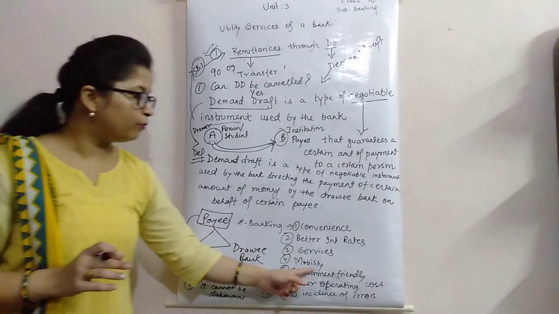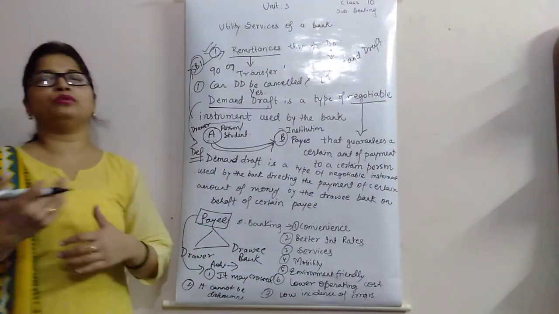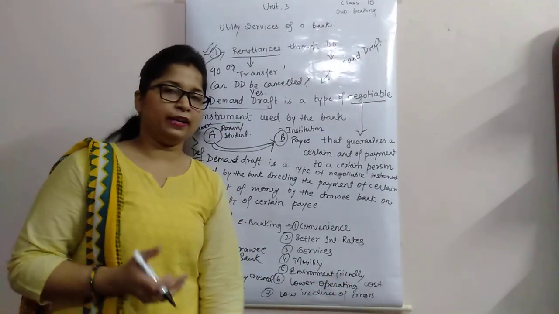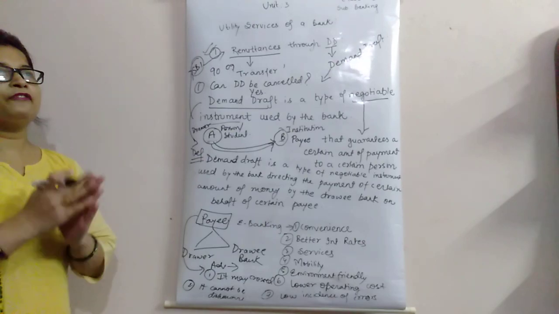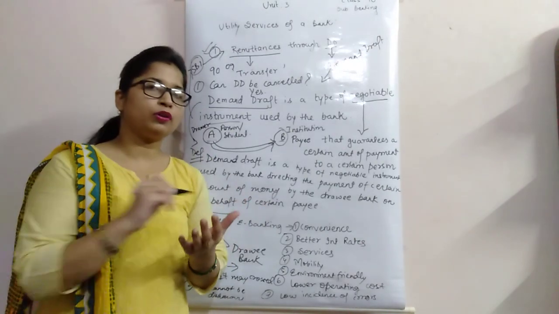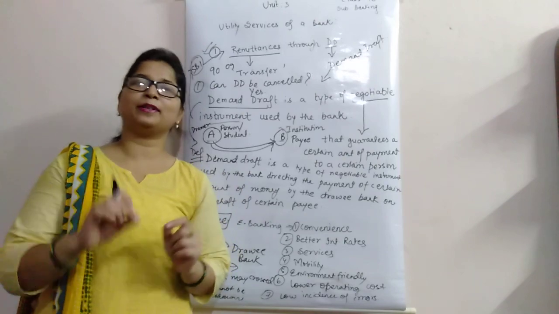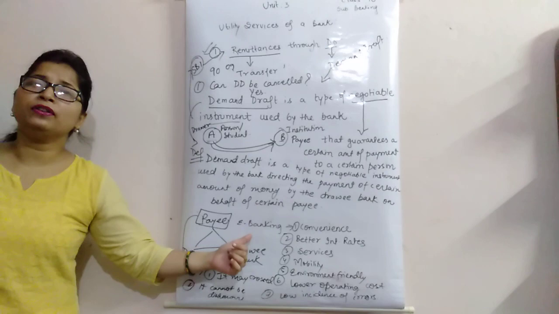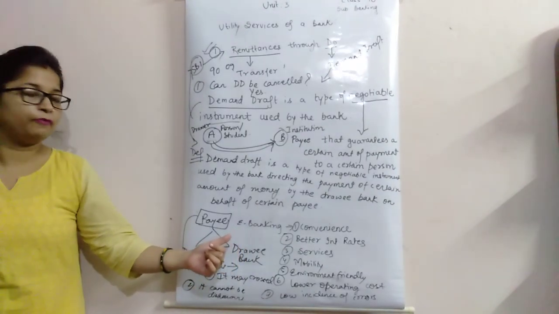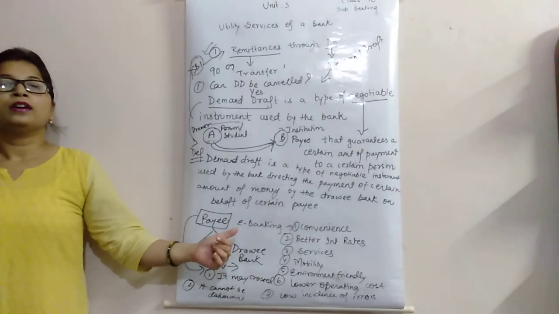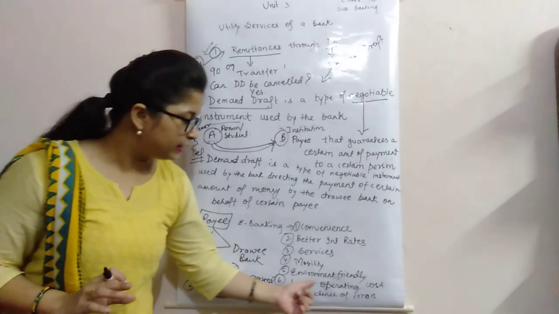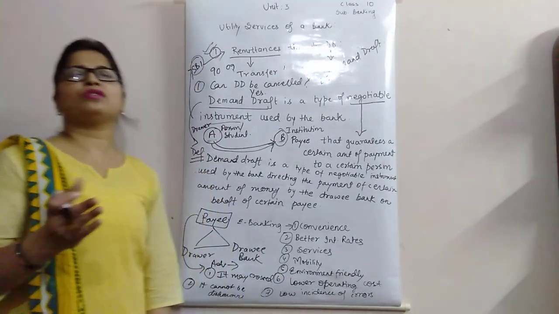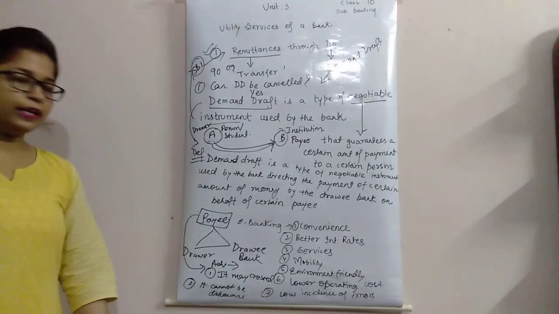Okay, next is mobility. It means it is very flexible, you can do it with any phone. Okay, next is environment friendly. Environment friendly how? It means if you have to transfer money, you have to draw the slip. Slip is made of paper and paper is made from tree. It means in e-banking there is no involvement of paper, very low cost of payment, it is totally environment friendly. Next, low operating cost. It does not involve huge cost of operation, है ना.